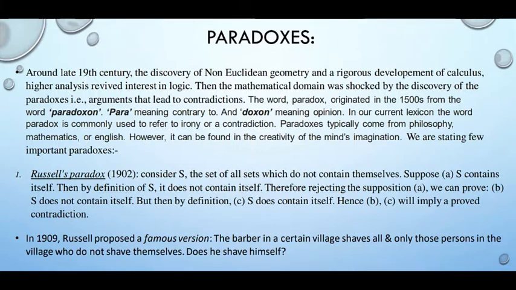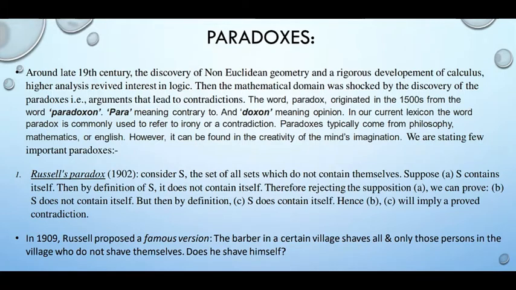First one is a very known result, that is Russell's paradox. So in the year 1909, Bertrand Russell proposed a famous version of this paradox, which I will state later. Initially, what is Russell's paradox? Suppose consider a set S, the set of all sets which do not contain themselves.